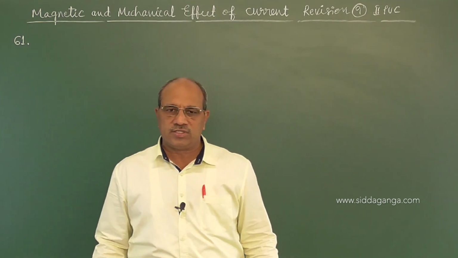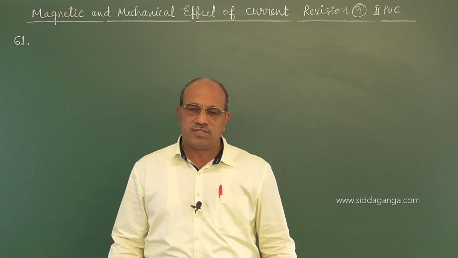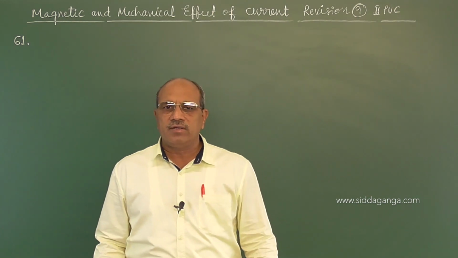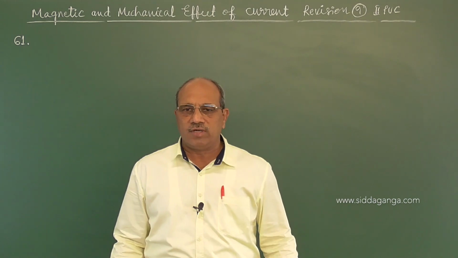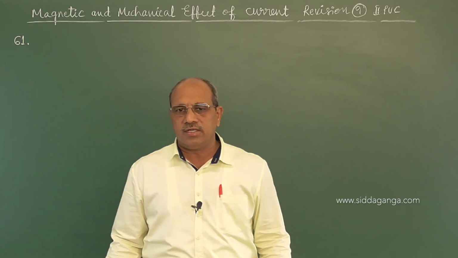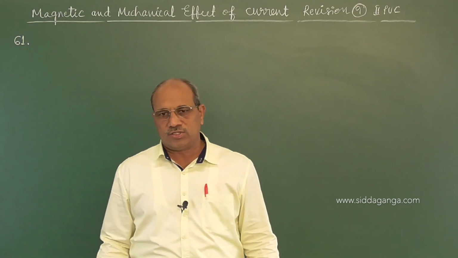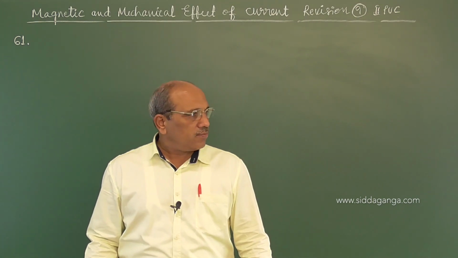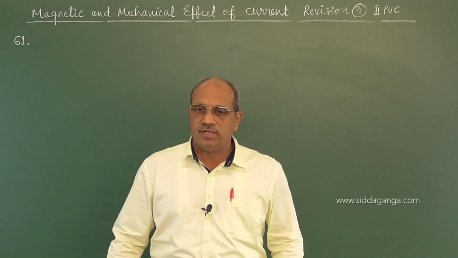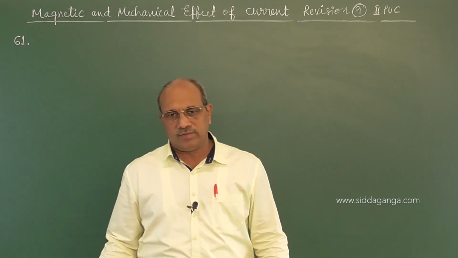and also about the magnetic fields. As far as magnetic effect is concerned, Biot and Savart law, the equation for magnetic field at a perpendicular distance from a thin straight wire carrying current, or circular coil carrying current at the center and along the axis, solenoid and interrelations. And as for mechanical effect, a moving charge experiences a force in the magnetic field when it enters in a direction other than the direction of the magnetic field.